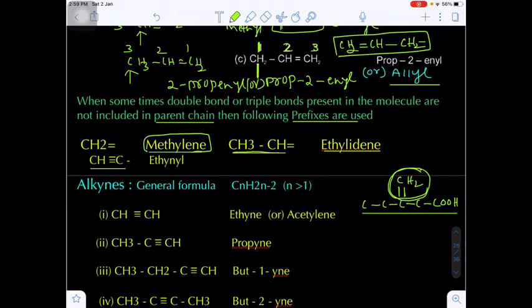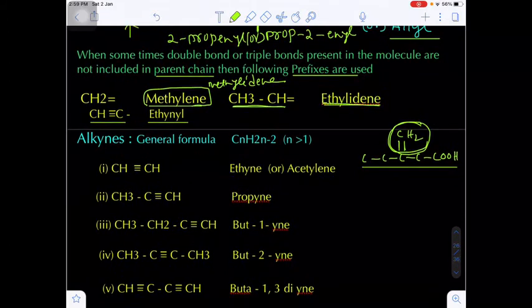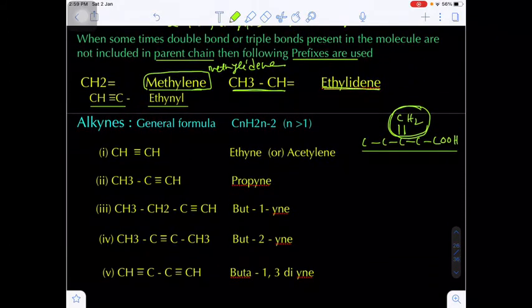Okay, and CH3 single bond CH3 single bond CH double bond is known as ethylidene. CH2 is methylene, or we can also use the name methylidene. And we have ethynyl, CH triple bond C. We will see some examples where the double bonds and triple bonds are not included in the parent chain. Then we have to use some special names.